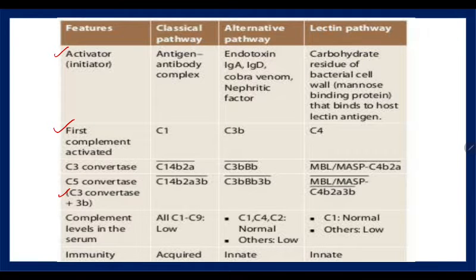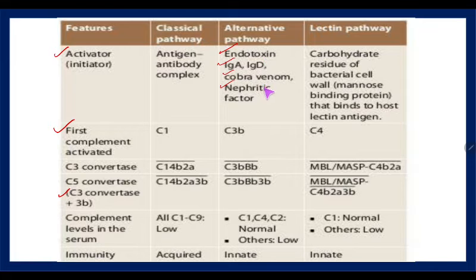Now coming to the differences, to easily remember the pathways quickly: what is going to activate the classical pathway? Classically it is activated by the antigen antibody complex. The antigen comes, an antibody is produced for that, and that is fixed with the complement. Whereas the alternate pathway is not the same, because here there could be endotoxin, IgA, cobra venom, or C3 nephritic factor.